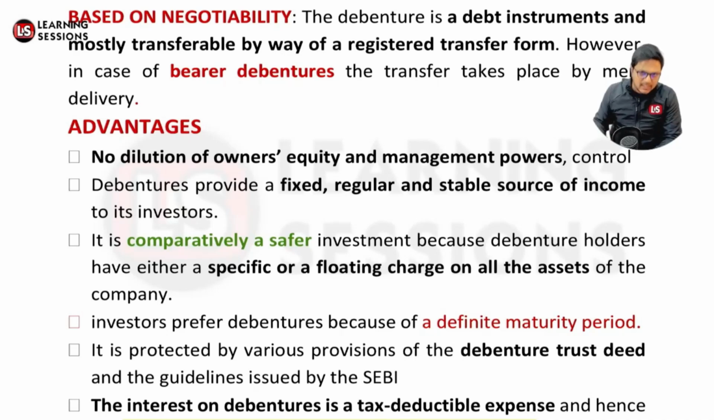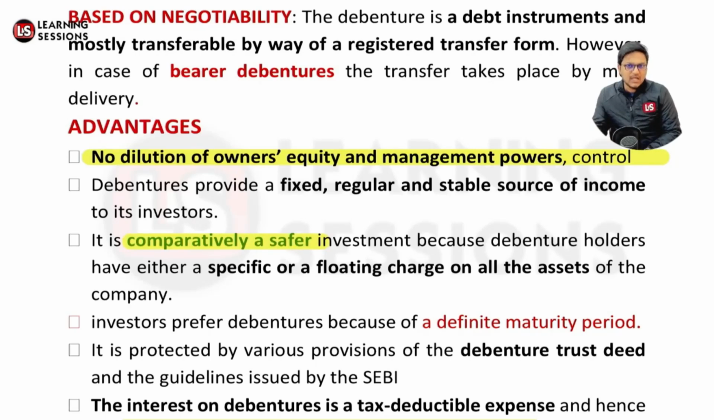When the company is issuing debt instruments, in that scenario the control of the company still remains with the equity shareholders only, and not with the debenture holders. So that's the first benefit. Further, as I told you, debentures provide a fixed, regular and stable income to the investors, and comparatively these are safer. Why safer? Because a specific charge, floating charge or second charge is created on the assets of the company, right?